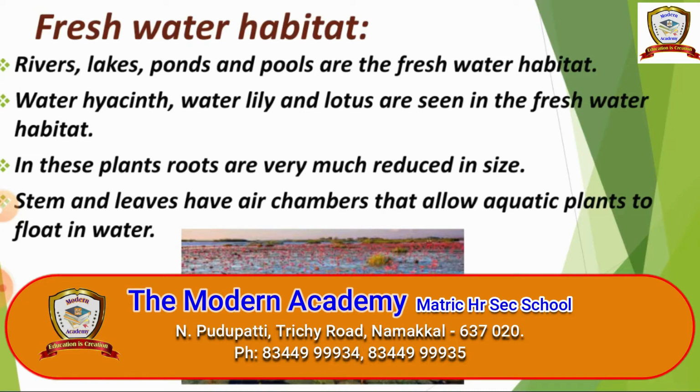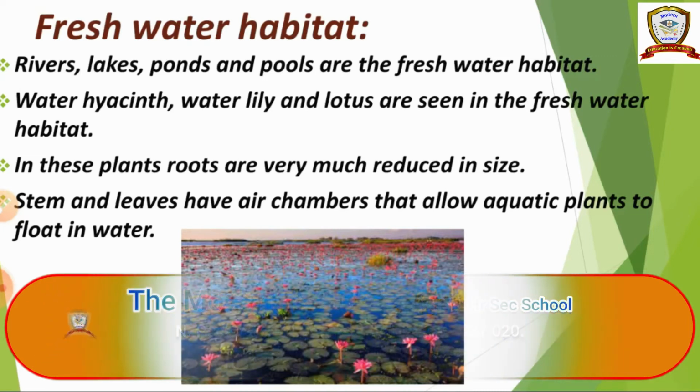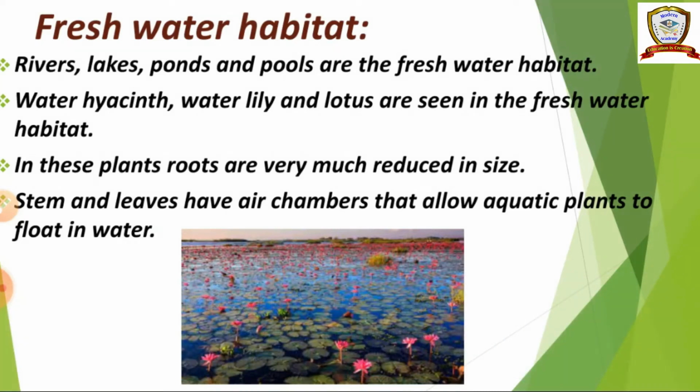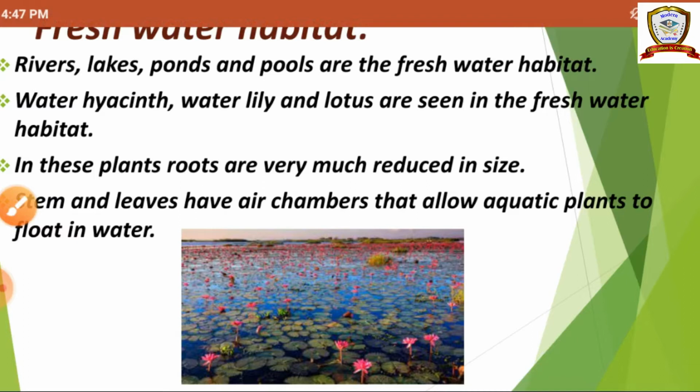Okay, and in that it is divided into two types, freshwater habitat and marine water habitat. So freshwater habitat means good water. So what are the good water? And here rivers, lakes, ponds, pools are the freshwater habitat.